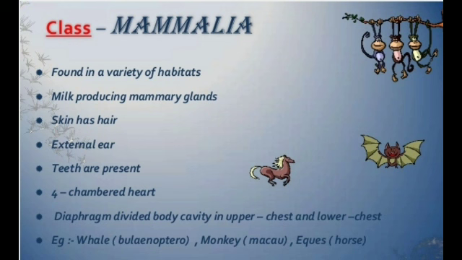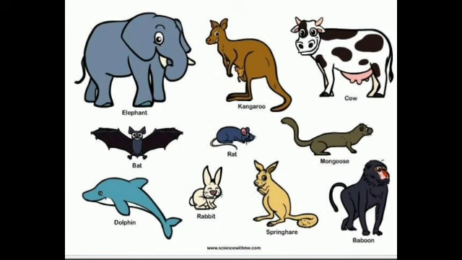It includes dentary bones, and there is presence of 12 pairs of ribs. Respiration takes place through lungs, and heart is 4 chambered. And mammals are the most intelligent animals among the vertebrates. Their brain is fully developed with corpus callosum.